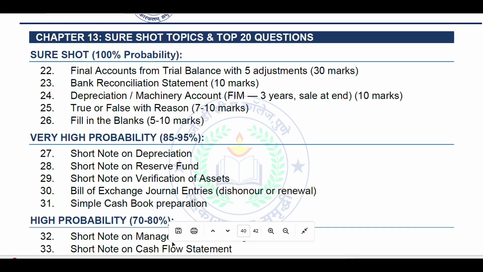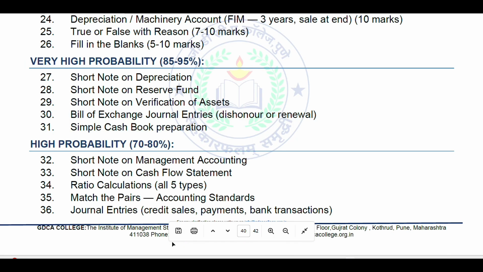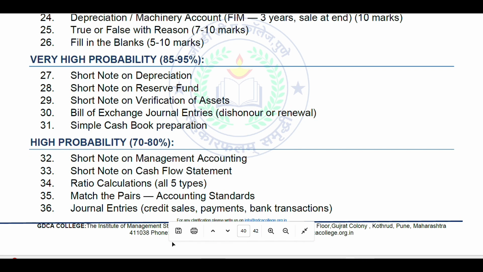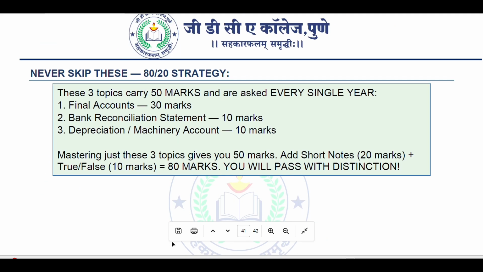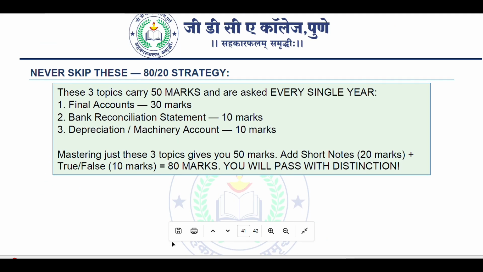Very high probability: short notes on depreciation, revenue fund, verification of assets, bill of exchange, journal entries, dishonored or renewal, and a simple cash book preparation. High probability, 70 to 80%: short notes on management accounting, cash flow statement, ratio calculation, 5 types; match the pair on accounting standards, journal entries, credit sales, payments, bank transactions. Never skip these. The 80-20 strategy is very important here.